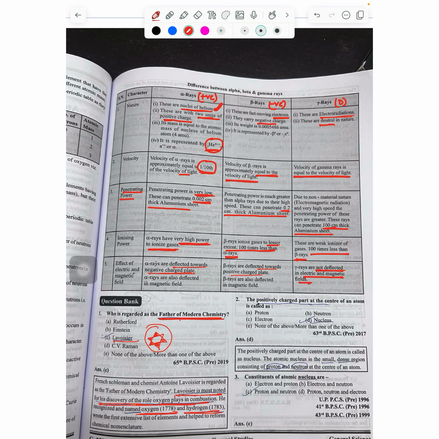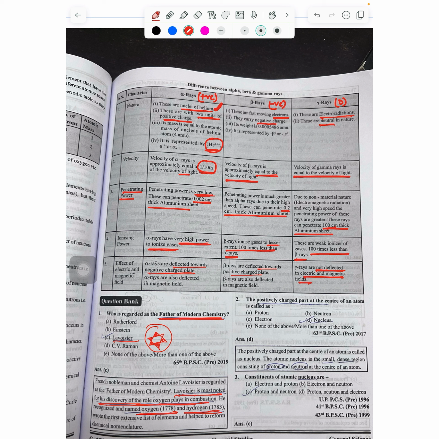Alpha is nuclei of helium, beta ray means they are fast moving electrons. Velocity: alpha ray means helium atom, means heavy, means 1/10 of the speed of light. Beta ray almost equal to the speed of light. Gamma rays almost equal to the speed of light. Penetrating power: since the speed is low for alpha rays, its penetrating power will be lesser, whereas beta and gamma rays can penetrate deeper. Since gamma rays are neutral, its penetrating power will be maximum.